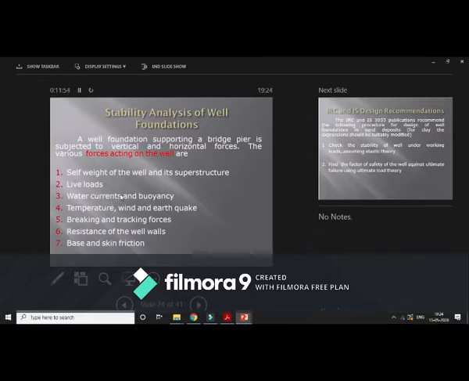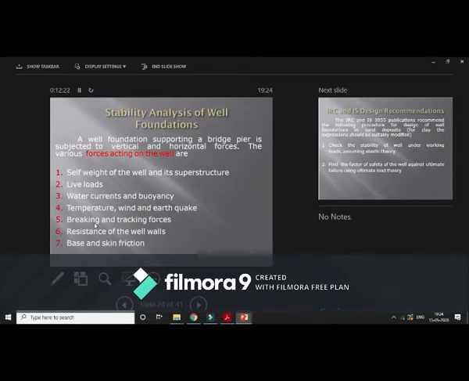Water currents. Most of the time well foundations are provided in case of bridges, so it will face the water current due to the rivers as well as the buoyancy forces. It can be constructed in sea also, so it will have these water related forces. So there will be changes in temperatures, wind conditions, and there may be chances of earthquake also. So our well must withstand all these forces.